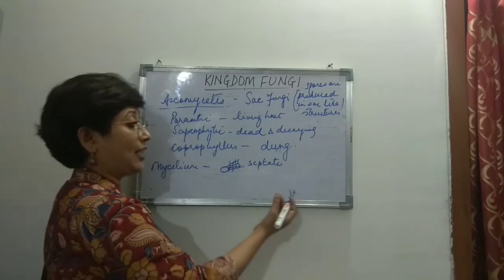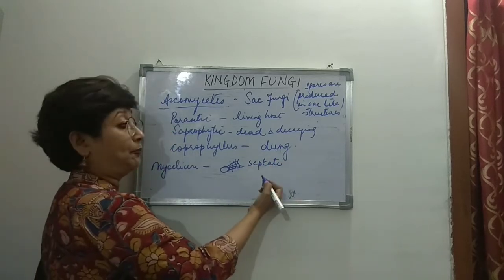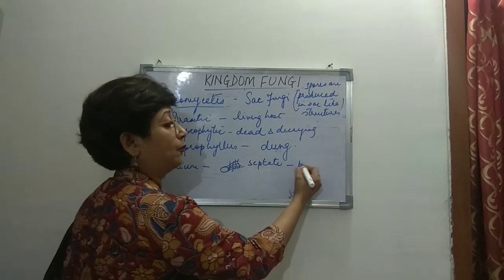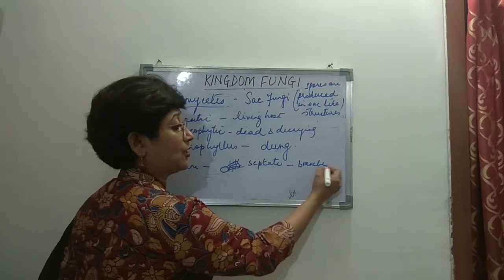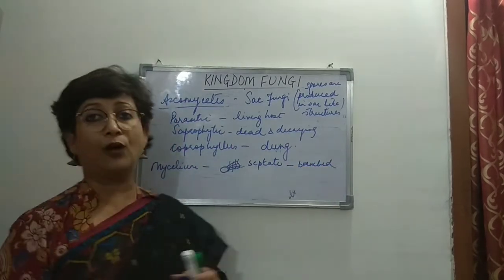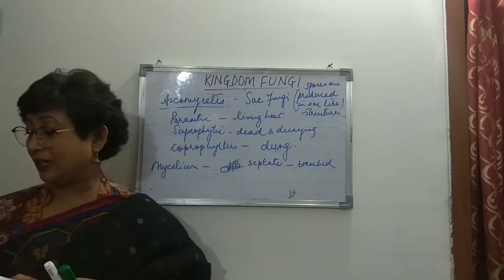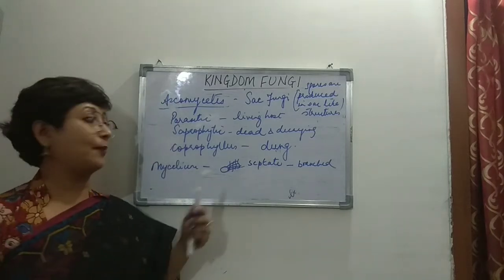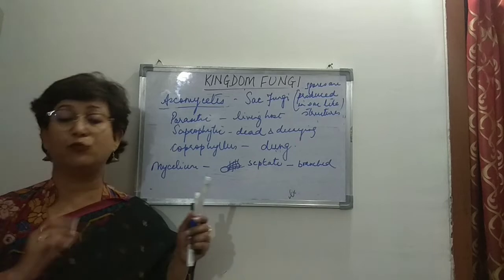The mycelium is also branched, so many branches arise. Septate means it is cross-walled.